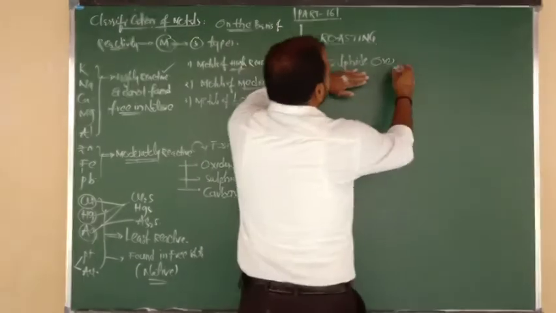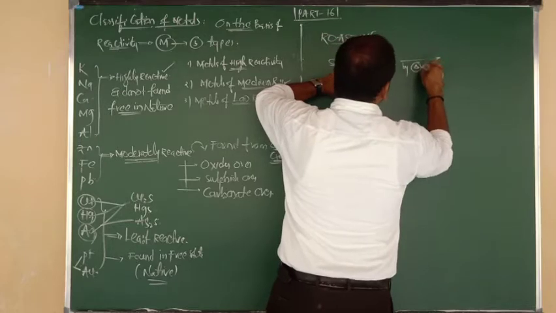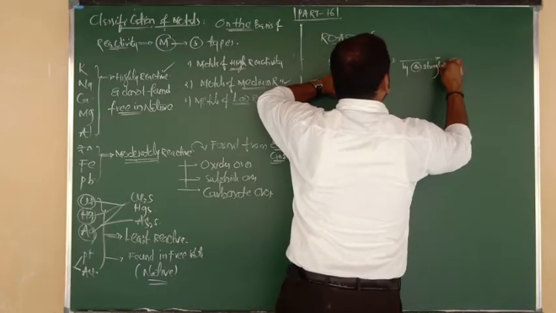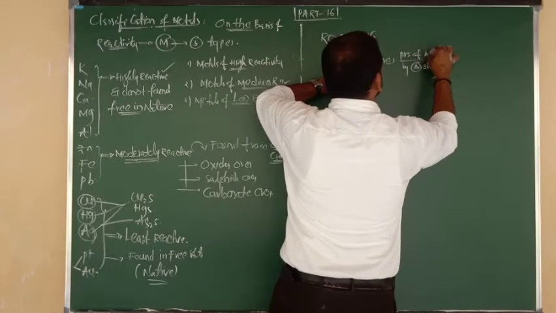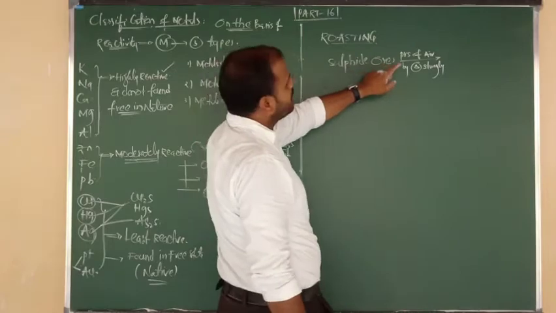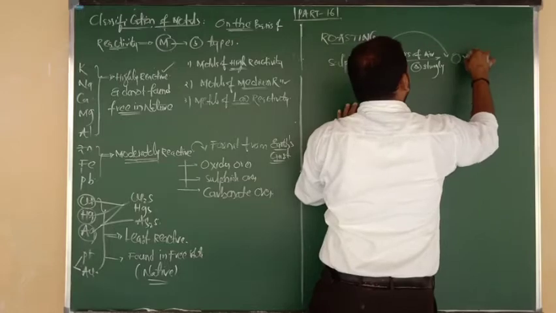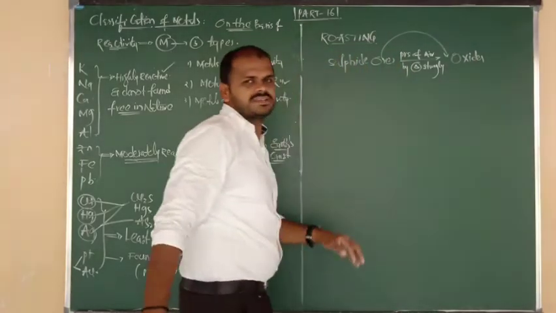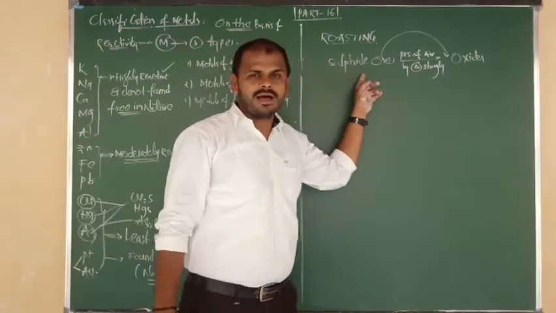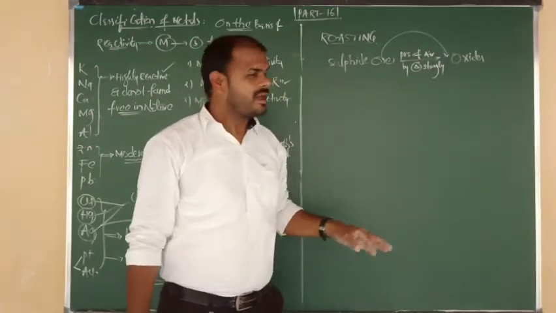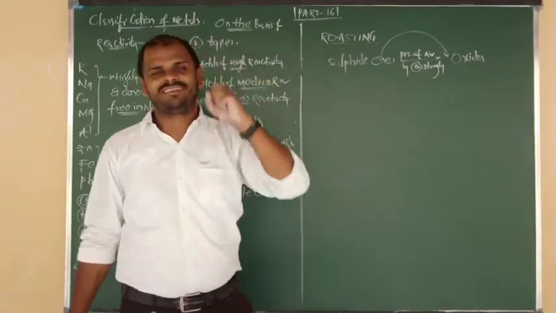So how? Sulfide ores are heated strongly in the presence of air, and they are converted into oxides. This is the story. What is meant by roasting? The process in which sulfide ores are converted into their oxides by heating strongly in the presence of air, in the presence of oxygen.